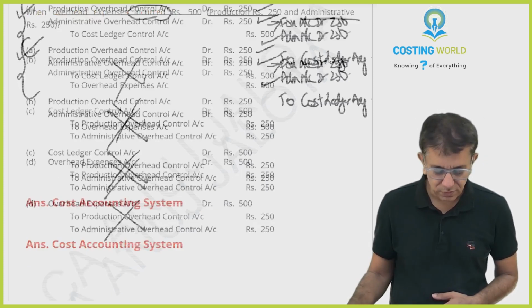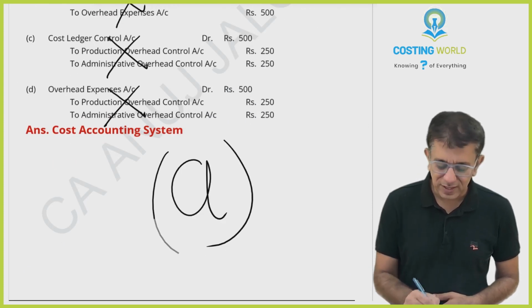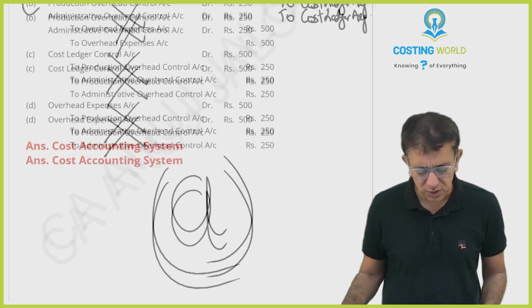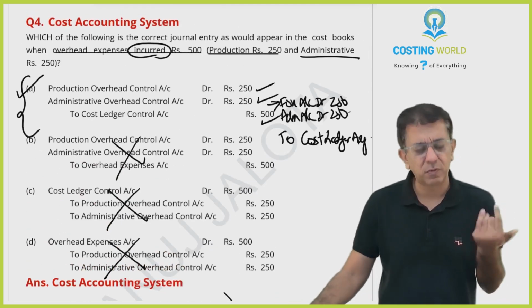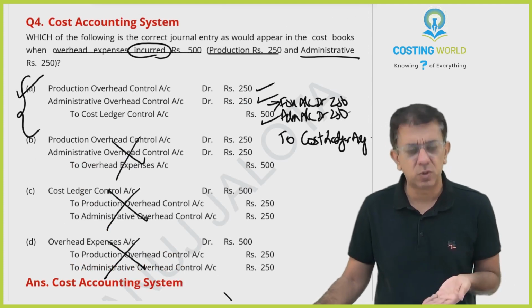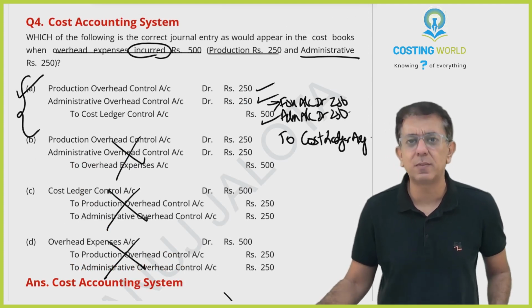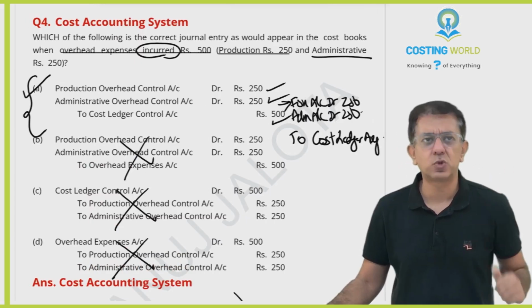So over here, now what to write down here? I'll write down A is the correct answer. That's it. Okay. Easy question. This is the basic entry that we all have done. So overheads incurred, those guys have asked you. Okay. Chali. That's it about question number 4. 2 marks, gift marks to you all.